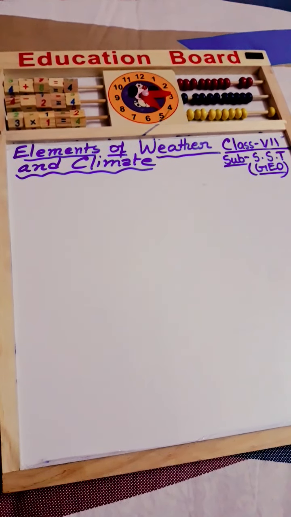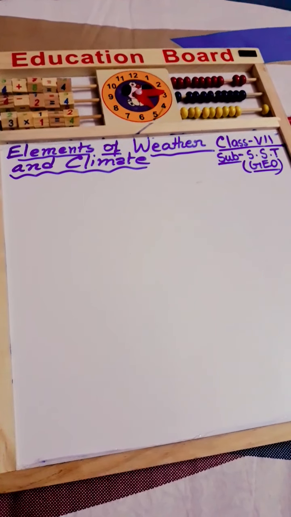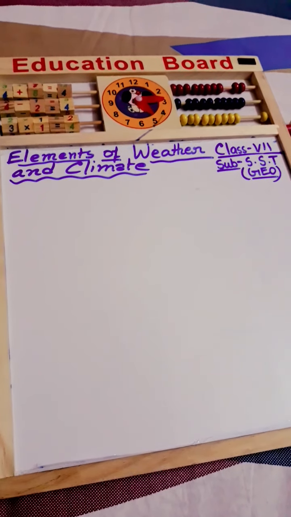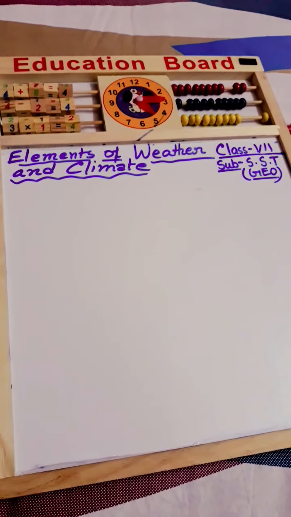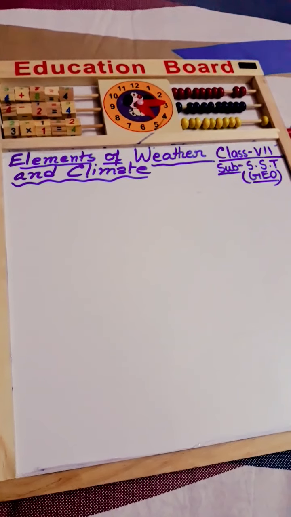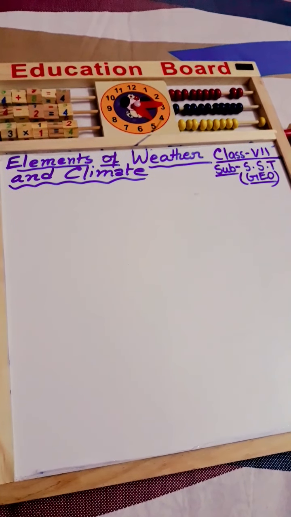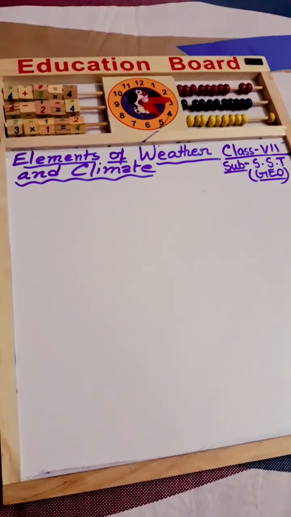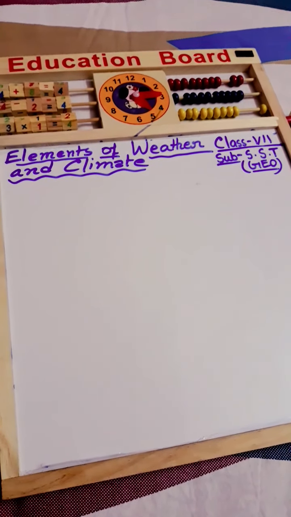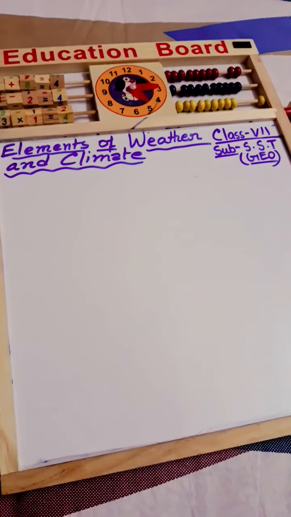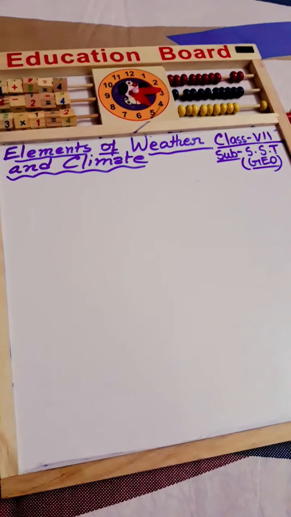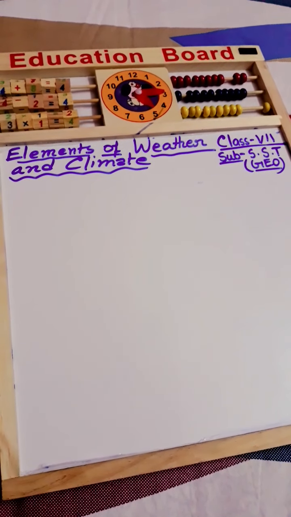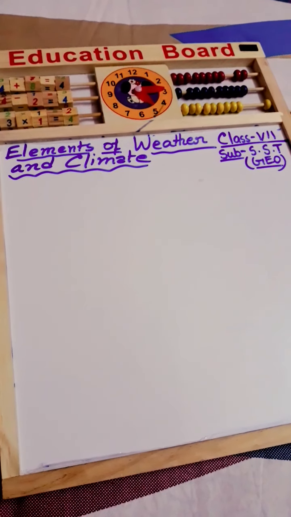What is weather? Weather is the general atmospheric condition of one day, not a longer period of time, and it can change every day, and it can also change between day and night. Suppose at 6 a.m. we feel that it is very cloudy, then maybe between 11 a.m. and 12 p.m. it will be a sunny day.